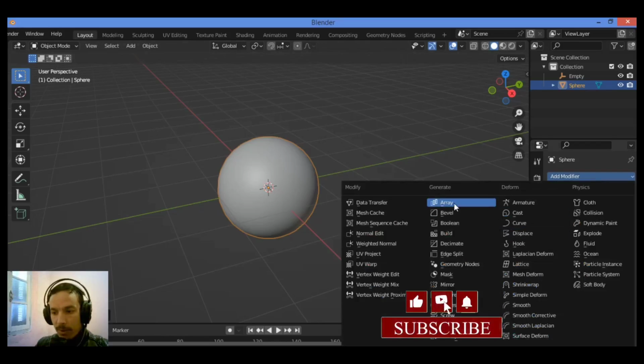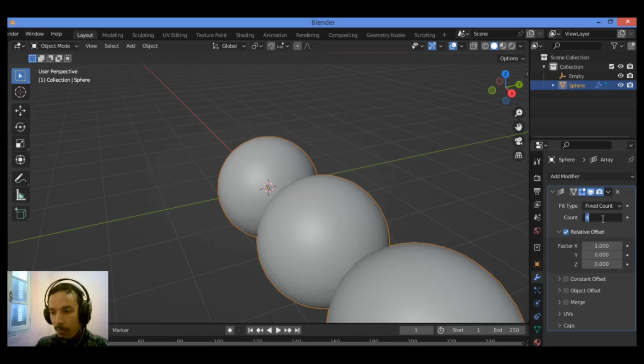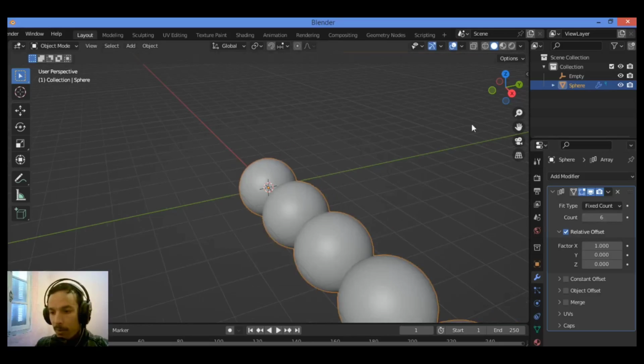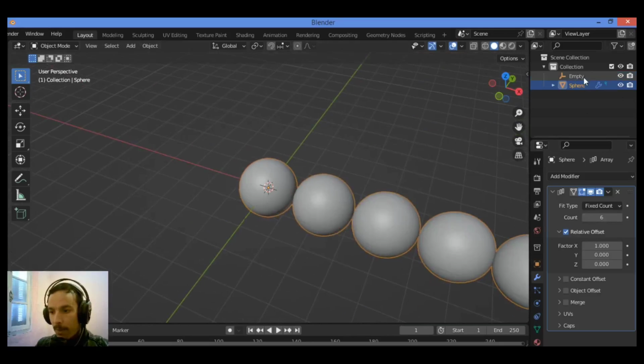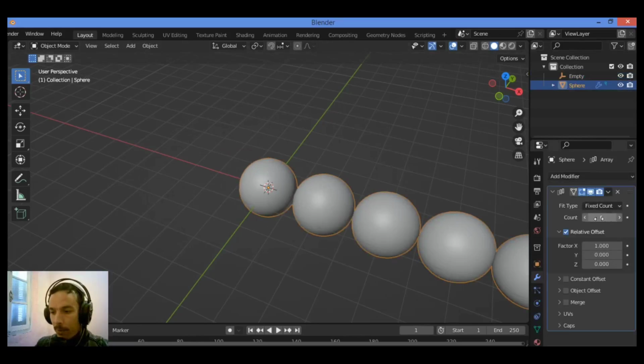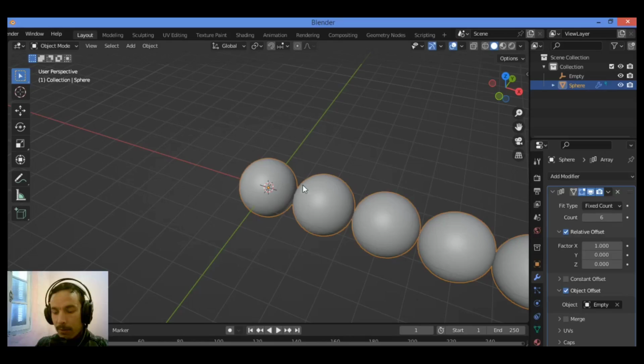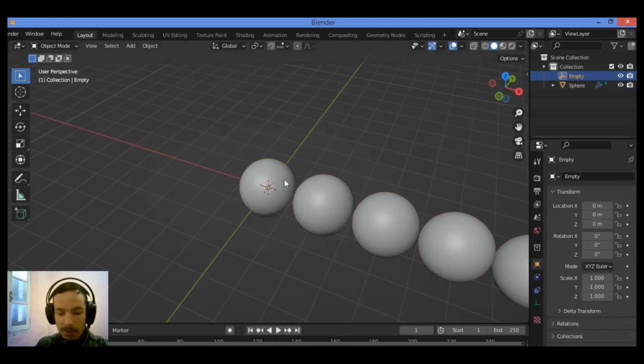Let's add a modifier, the array modifier like this. Set count, for example, to, I don't know, 6 or 5, something like that. Zoom in just a tiny bit. Let's select the empty like this. Let's select the UV sphere as shown here. Go over to object offset, check it to enable it. Then go over here, empty, and select the empty.